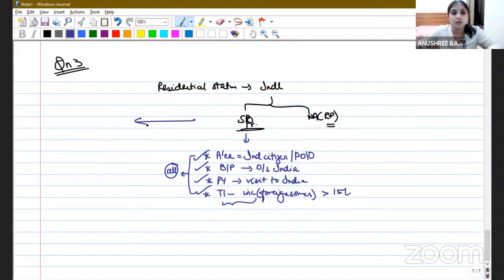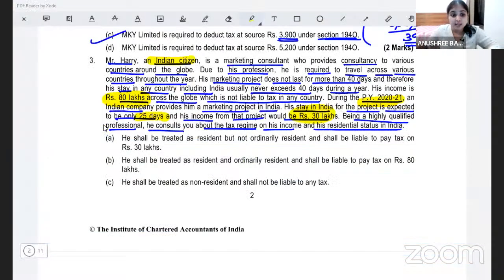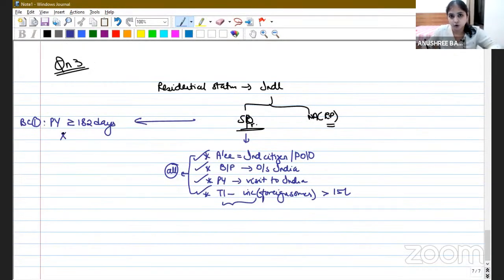Now, what does the special provision say? Basic condition 1 is as usual. Basic condition 1 says, in the previous year, my assessee should have stayed in India for at least 182 days. But how many days is he going to stay in India? He's coming to India for just 25 days. So basic condition 1 is not fulfilled. What does basic condition 2 say? Basic condition 2 says in the previous year he should have stayed in India for at least 120 days. 60 days or 120 days; in the special provision we apply 120 days.